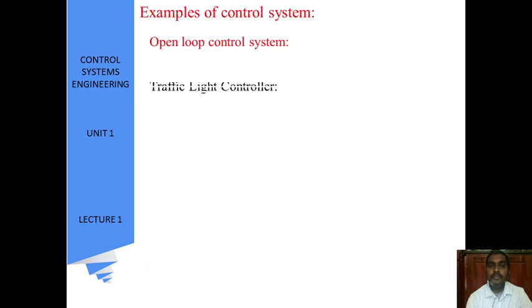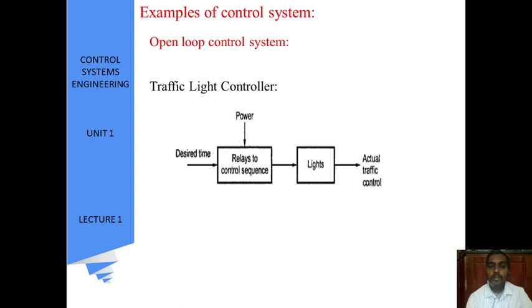Examples of control systems: open loop control system, traffic light control system. See here, this is an open loop control system. That means there is actually no feedback here. The desired time is given, and the relay controls the sequence. To this block we give some power supply, this is the plant, and this is my output. That means the process is done in the plant, and the output is obtained in the form of light.